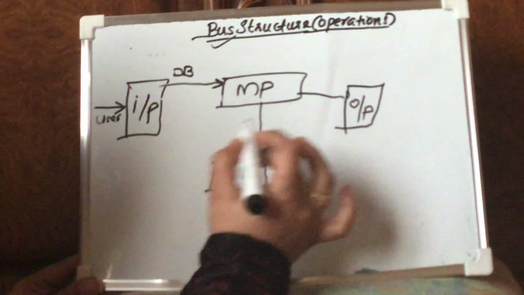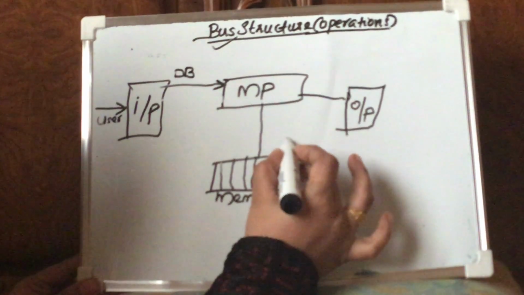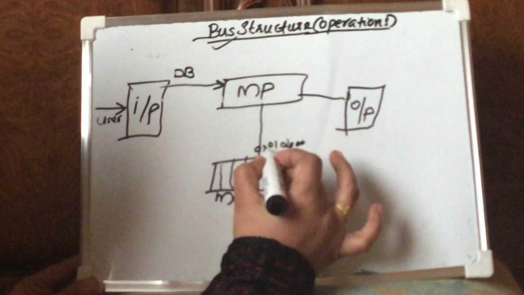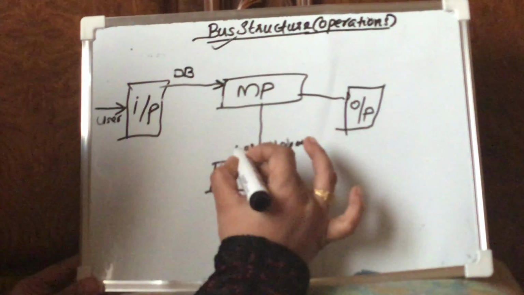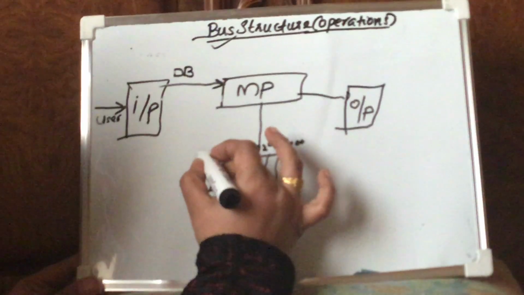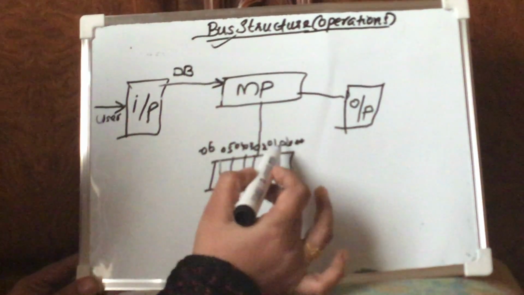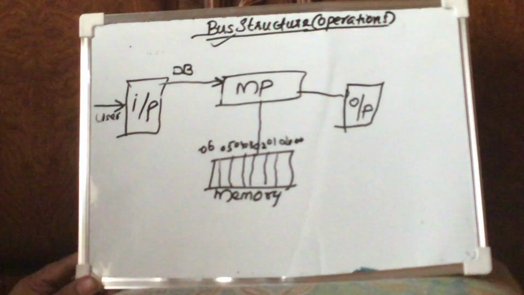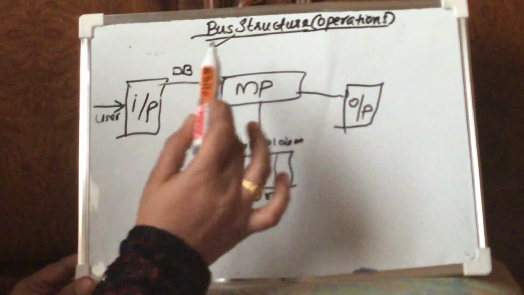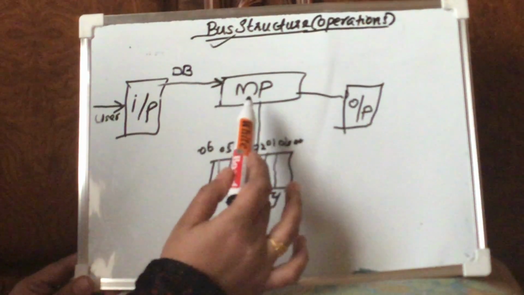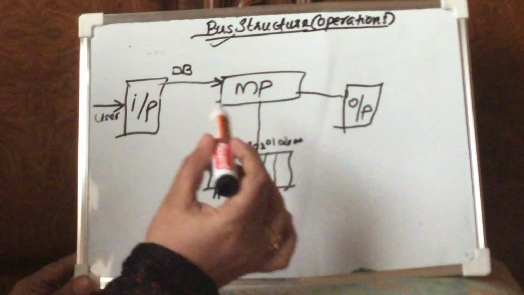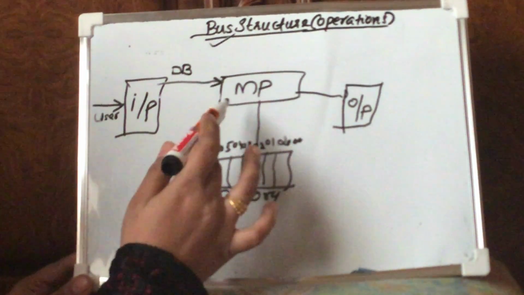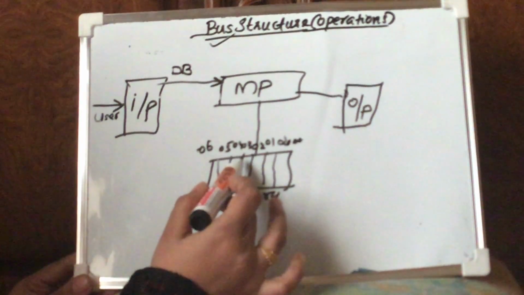For example, I have the memory locations here: 2000, 2001, 2002, 2003, 2004, 2005 and 2006. So if the processor wants to store some program or data to the memory, with the help of the address bus, the processor must be able to specify to which particular location it wants to store the program.